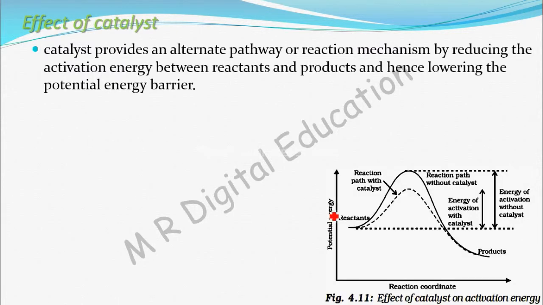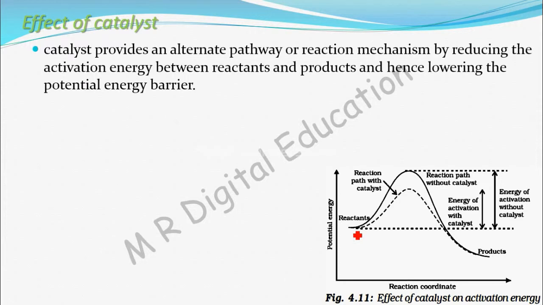See, you know this graph, this is a graph of potential energy versus coordinate axis. Let me explain this graph once again. Here will be the reactant. If you give this much amount of activation energy, that is the energy required to form the intermediate compound, the reactants will form an intermediate compound or activated complex that is very unstable, then that will immediately decompose into products. This is the actual meaning of this graph.